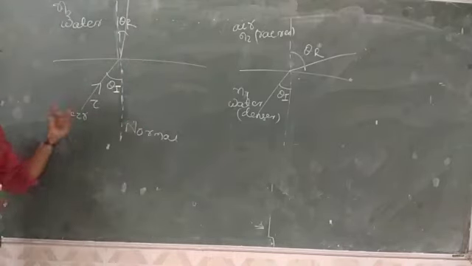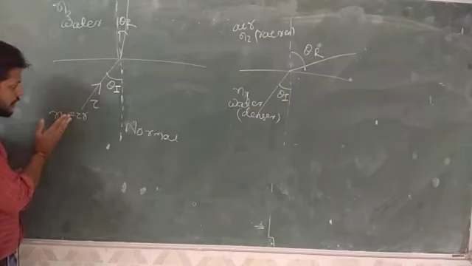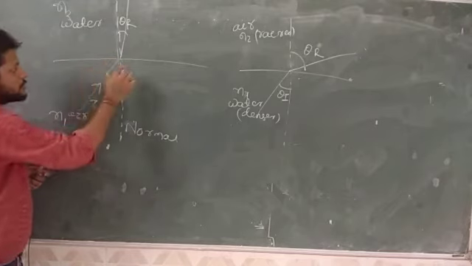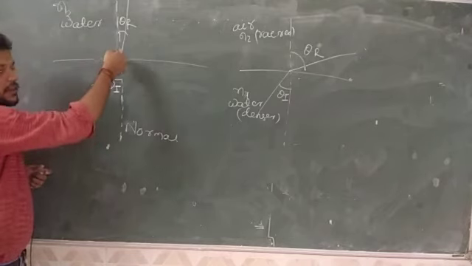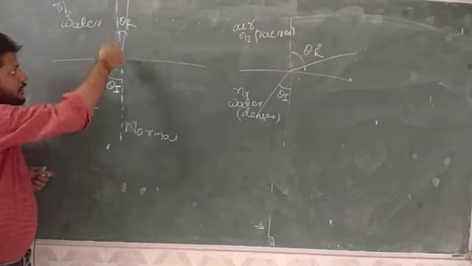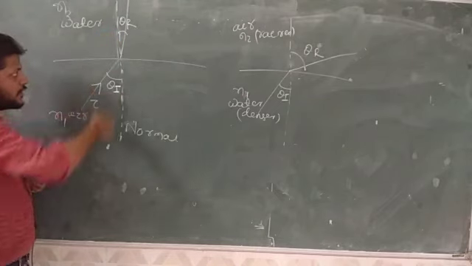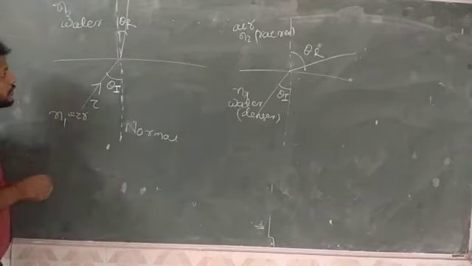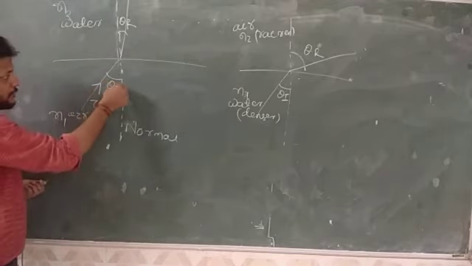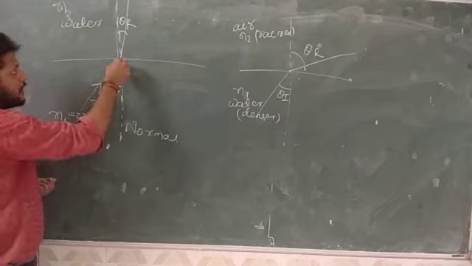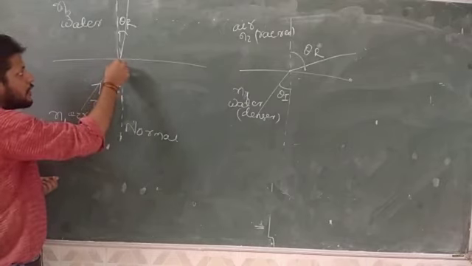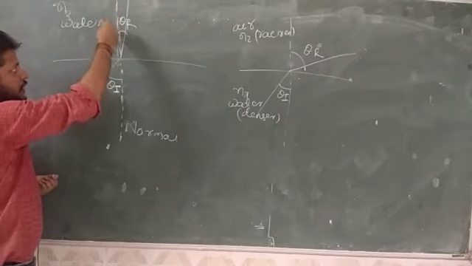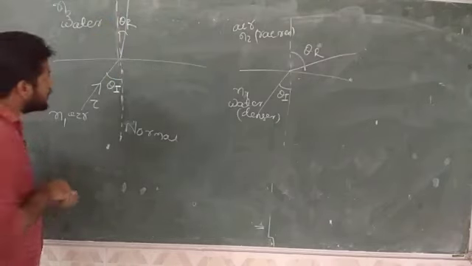In the first case, the first incident electromagnetic wave is incident. This is your medium and this is your incident electromagnetic wave, and this dotted line drawn exactly perpendicular is known as your normal. The angle it makes, the incidence angle, is known as theta I, and the angle when it travels into the other medium with a change in velocity, I have represented here, is known as your angle of refraction.